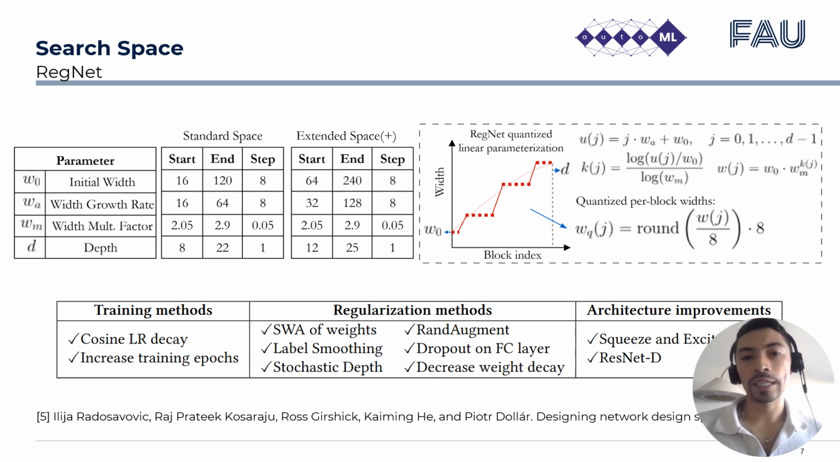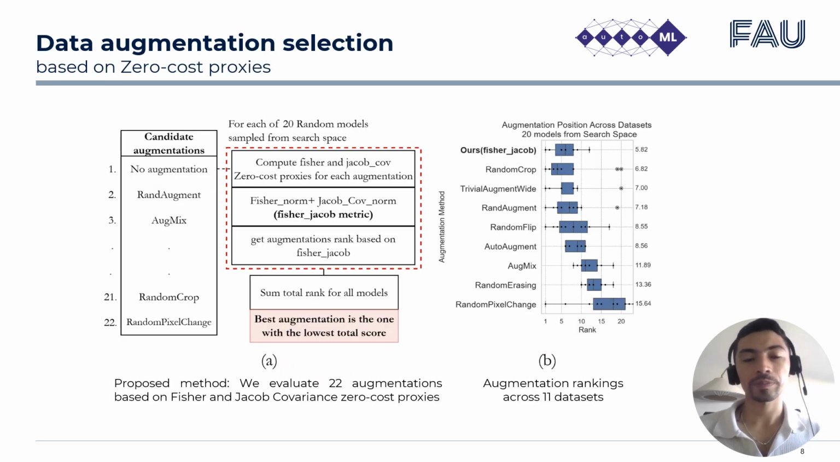So we adopt the RegNet design space, which provides simple and efficient networks and includes a high concentration of top performing architectures. And to boost the performance, we also adopted some architectural regularization and training strategies originally proposed for ResNets.